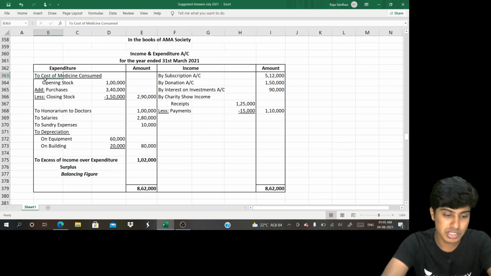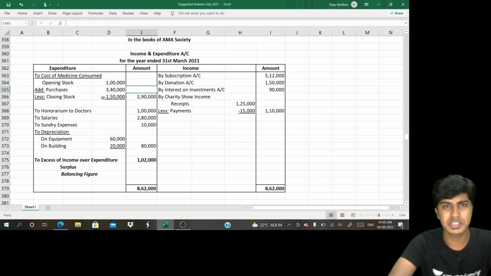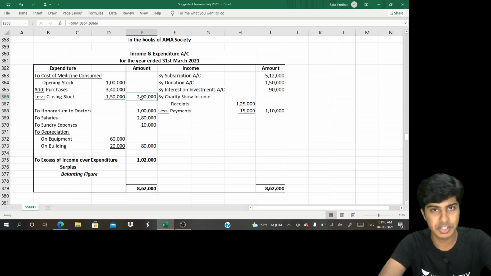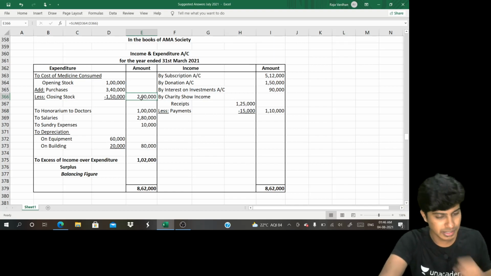Another part which was tricky is identifying the cost of medicines consumed. It is simple. Opening plus purchase minus closing will give you the medicine consumed. You will write the consumed part on the expenditure side, because we don't really prepare a trading account. Non-profit organizations are also called non-trading concerns. That's the part. And the rest everything was quite simple.